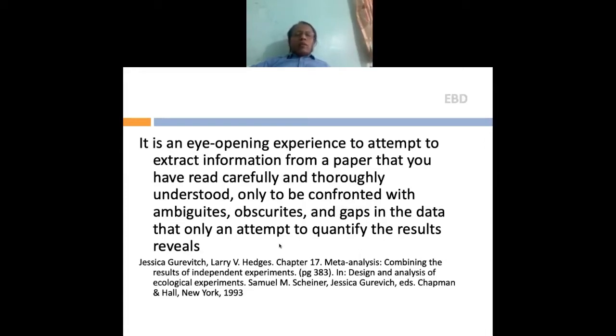But when you include this article in a systematic review to extract the data, you feel that there are a lot of ambiguities, obscurities, and gaps in that data, which make it difficult to extract data from such articles. So grossly reading and reading it to extract data are two different things.